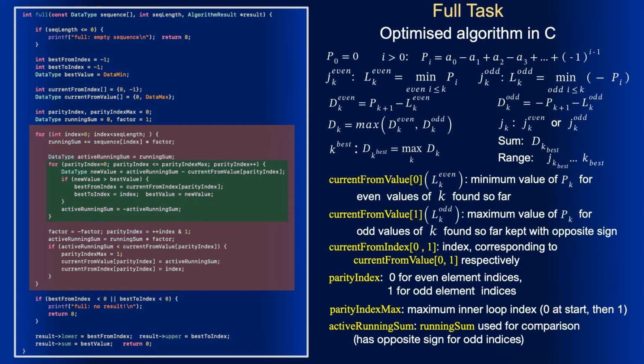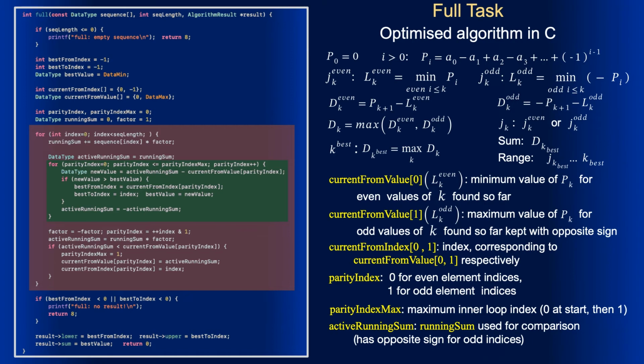And we take the difference between the running sum and corresponding lk, even or odd, and compare it with the best value. And if the evaluated value exceeds the best value, we update the best value and the range. So we actually do have an inner loop here. However, it has no more than 2 iterations.